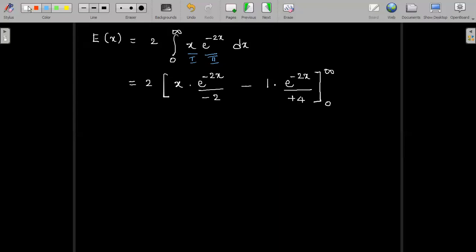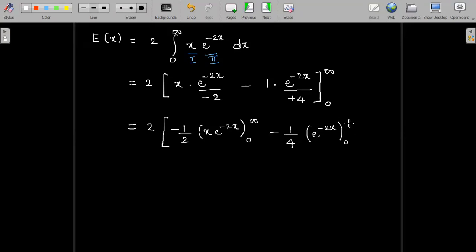Now let us apply the limits, the integration limits. And before applying limits, I can take out the constants term by term and then apply. So 2 into, I have minus 1 by 2 constant, x e power minus 2x between the limits 0 to infinity, minus 1 by 4 constant outside, e power minus 2x between the limits 0 to infinity. So now I can apply term by term.